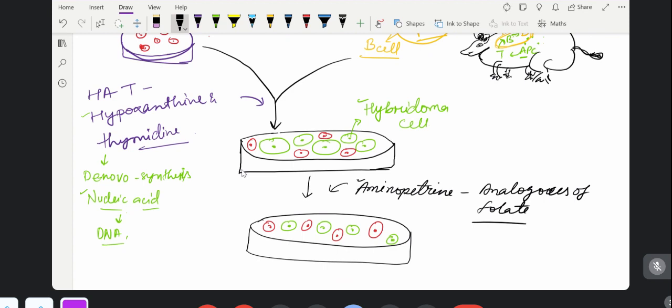Because we have to segregate the hybridoma and the myeloma cells. We don't want the myeloma cell because it is a cancerous cell. We want only hybridoma cells.